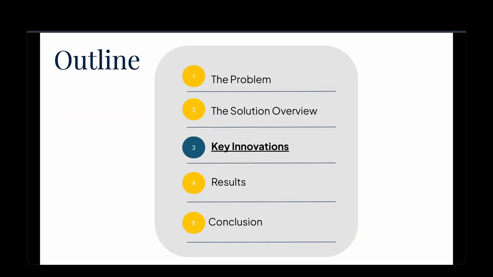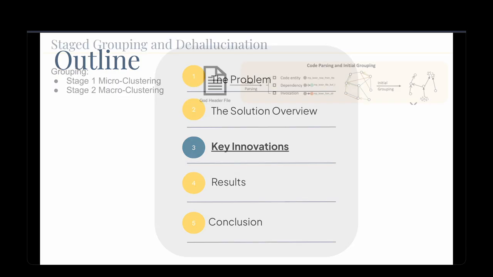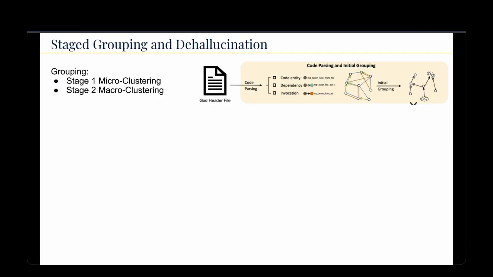Looking at some of the key innovations offered within this paper, we'll start with stage grouping. Stage grouping solves the context window problem that we discussed earlier, and we do this in two stages. The first stage is the microclustering, which uses traditional similarity metrics, and then we do a macro clustering where the group summaries are provided to the LLM to generate a decomposition plan with reduced hallucinations.